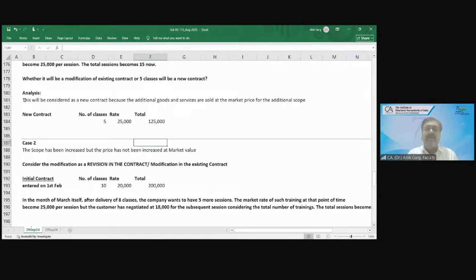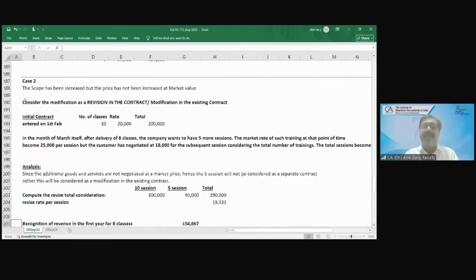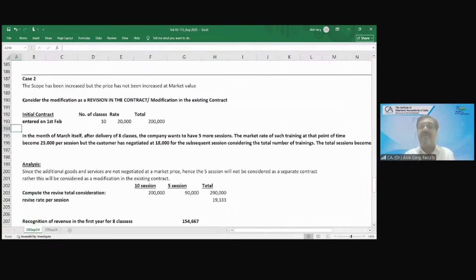for the new contract. Case 2, the scope has been increased, but the price has not been increased at market value. In this case, consider the modification as a revision in the contract or modification in the existing contract. For example, the company has entered into a contract on 1st February for 10 classes at 20,000 rupees, 2 lakh rupees the contract price for the training.